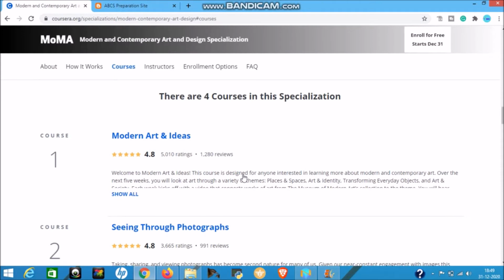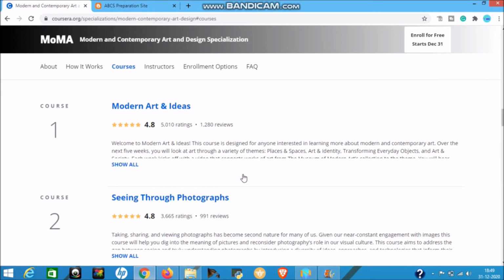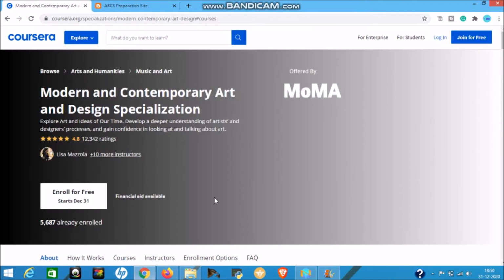And one thing, for getting the financial aid, we need to apply separately for all these courses one by one, and after applying for the financial aid it will take 15 days to get approval. So apply and wait for the 15 days and you will get the approval for these courses. So first we will go to course 1, otherwise we can apply directly from here. Now I will tell you how you can apply.